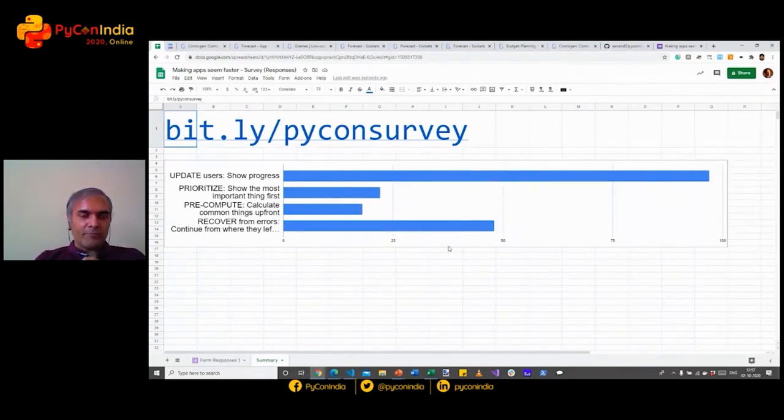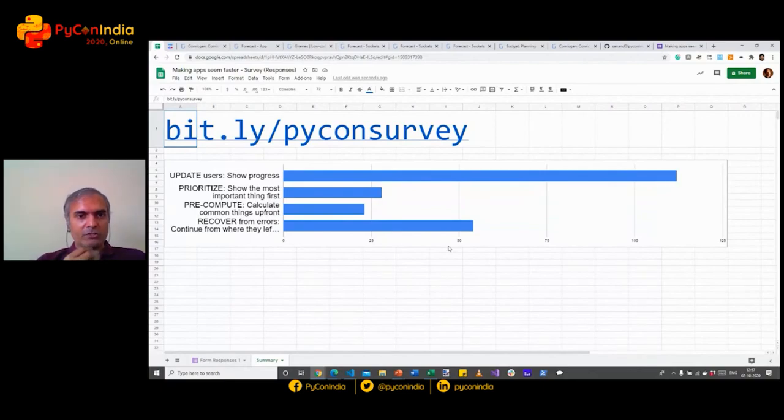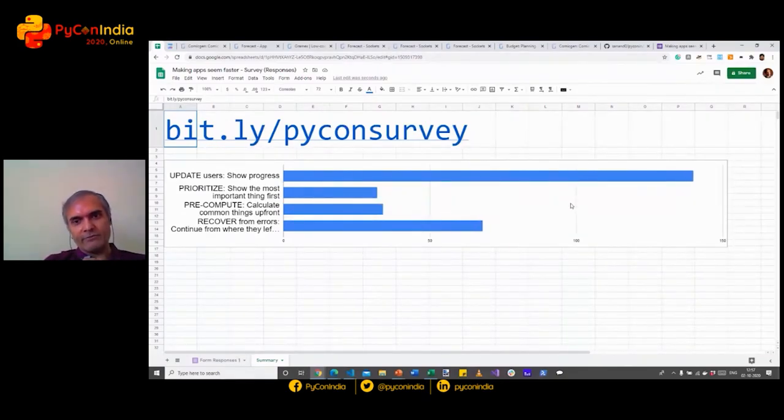Because one of the most effective ways I've seen in the past is pre-calculation. It looks like an application is doing work, but in reality, it's not really doing that much. It's already got the results and it's just doing the minor tweaks related to that. Prioritization is at the moment at number 2. Overall, updating users definitely seems to continue maintaining the lead, with recovery as the clear number 2 on this.